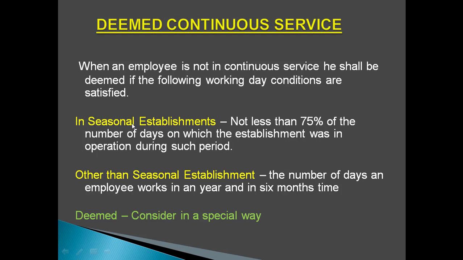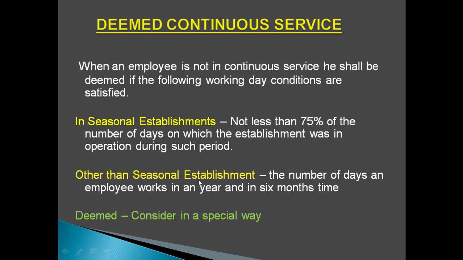So let's understand this: if a seasonal establishment has worked for 100 days, an employee who has worked for 75% of those 100 days, that is 75 days in the organization, will be said to be in deemed continuous service, right? Maybe he has taken certain non-permissible interruptions or non-permissible leaves. Even then, if he is satisfying this 75% working day condition, he will be considered to be in deemed continuous service and he is eligible to get gratuity at the time of retirement or superannuation, right?